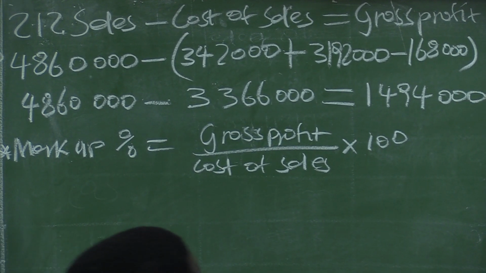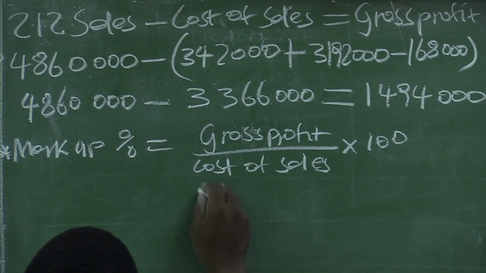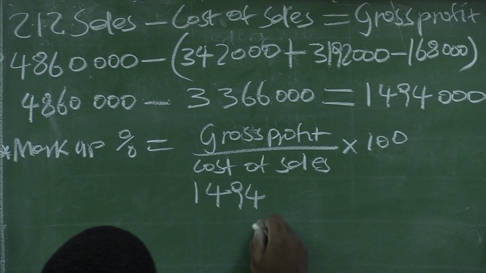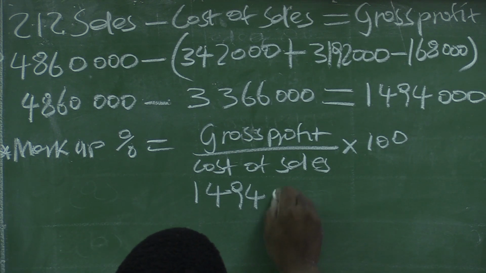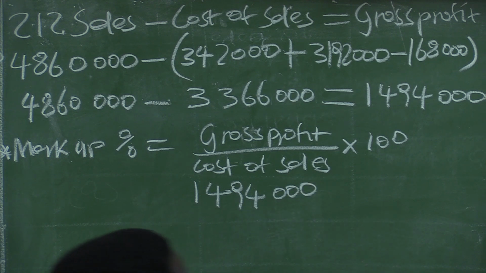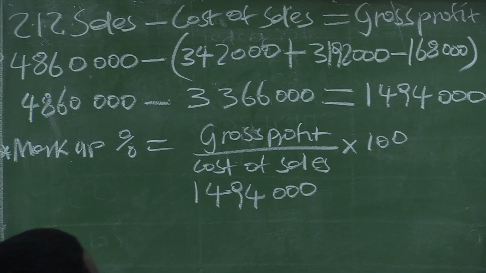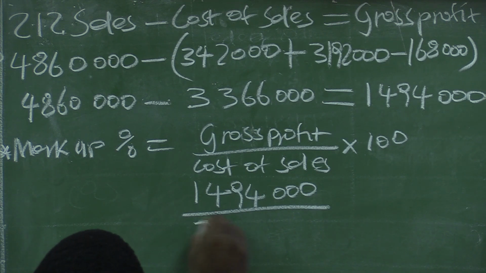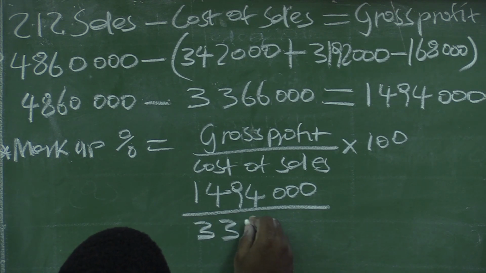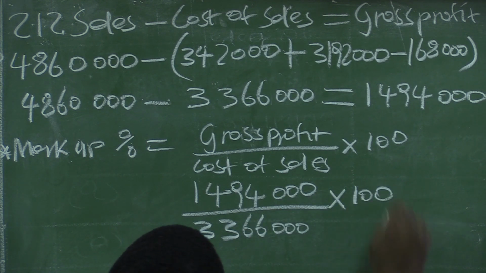So we do have our gross profit, and our gross profit is 1,494,000, and our cost of sales is 3,366,000, multiplied by 100.